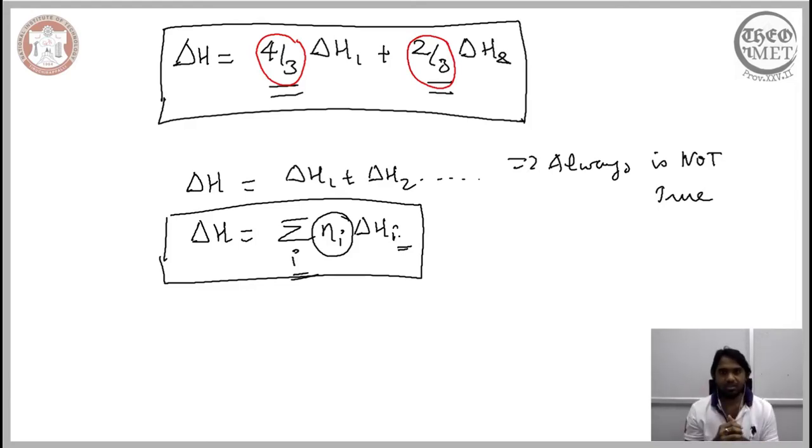So with this, I would like to wind this lecture up. It's something for you to think about. So I would give some time for you to understand how this Hess's law operates. Even though by the look of things, it appears as though we just consider the sum of it, we need to be sure about how we are able to relate these intermediate steps to the original step.